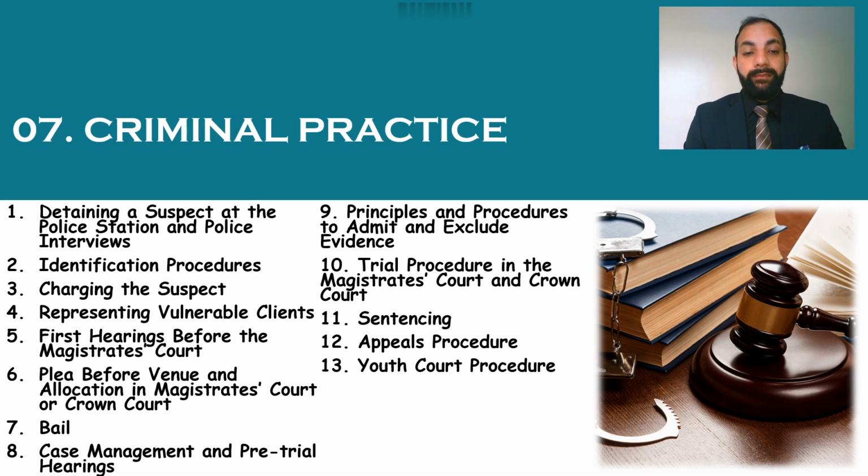Number 6 is plea before venue and allocation of magistrates' court or Crown Court. Then bail and case management and pre-trial hearings, principles and procedure to admit or exclude evidence. Number 10 is trial procedure in the magistrates' court and Crown Court. Then sentencing, appeal procedure, and last is youth court procedure.